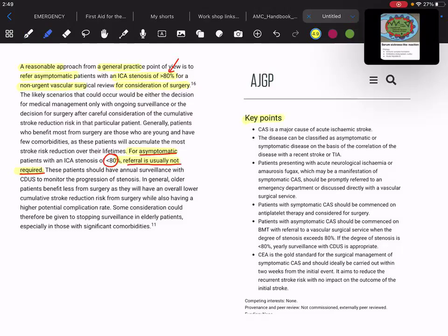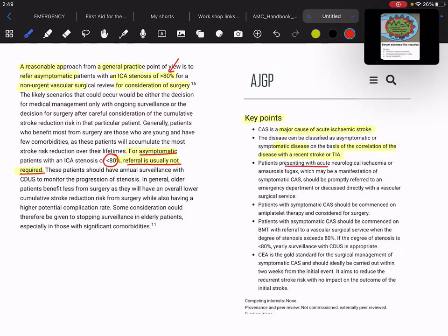Now, key points of carotid artery stenosis. Carotid artery stenosis is a major cause of acute ischemic stroke. The disease can be classified as asymptomatic or symptomatic on the basis of correlation of disease with a recent stroke or TIA.